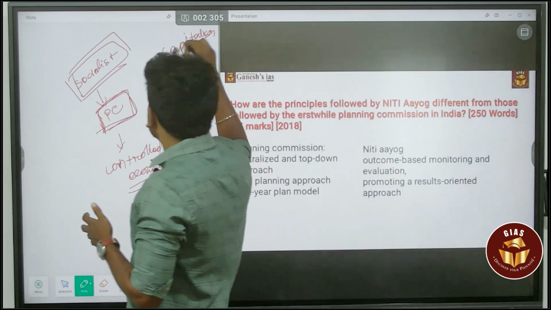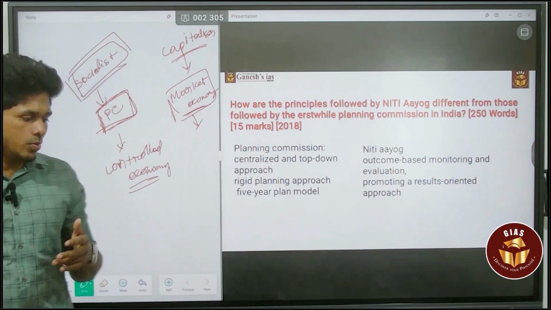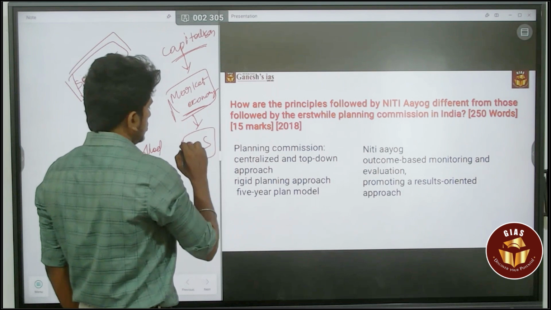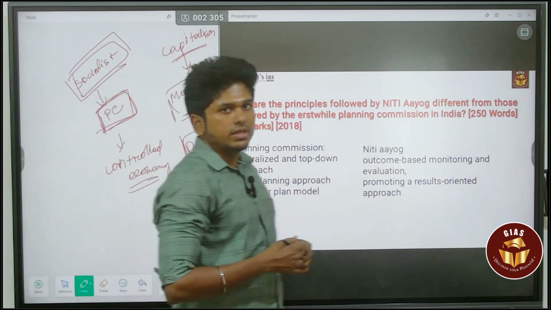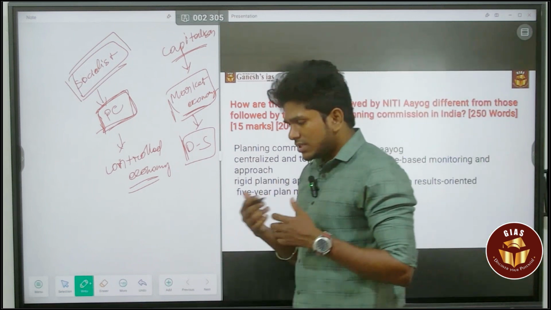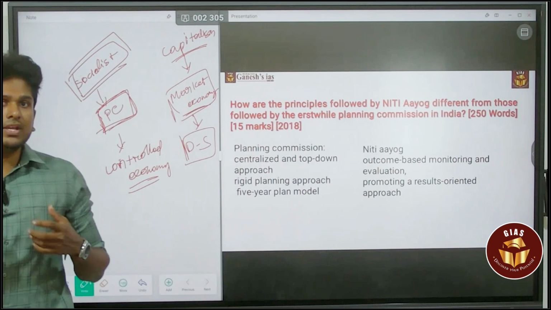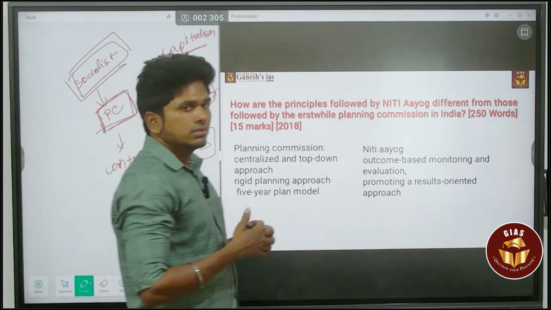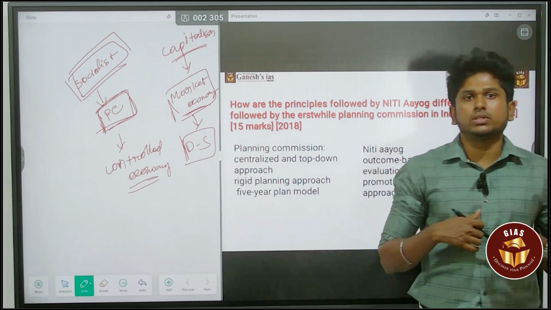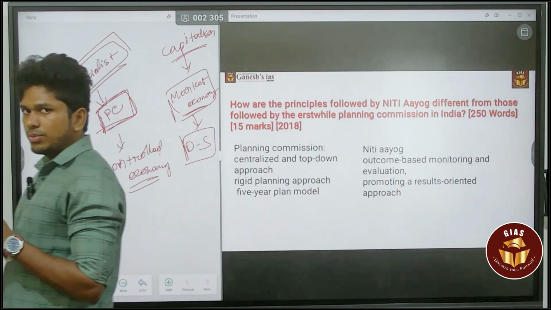So that is the capitalist market economy. A market economy is purely based on demand and supply. No one is going to interfere in it. That is why they call the market economy an economy run by the free hand or invisible hand. No one is going to control it; the market itself will control it. That is the idea of the market economy.